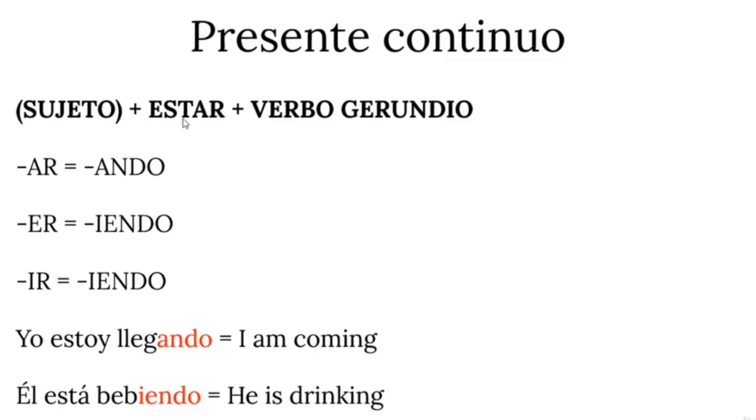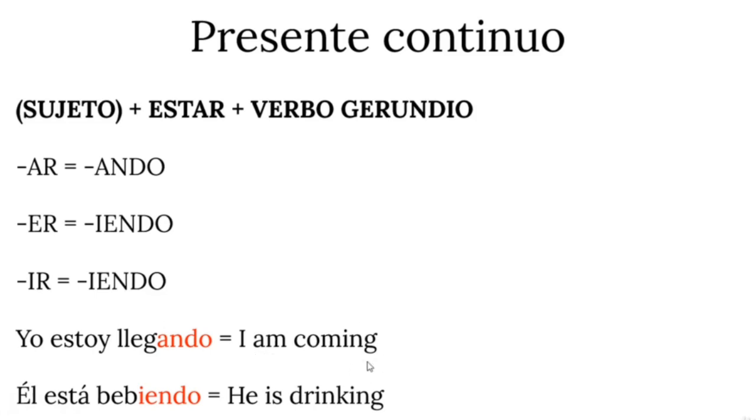Then we have el verbo estar. In this case, we're talking about the present continuous. So, estar en el tiempo presente, estar in the present tense. And then the verb we want to use in the gerundio form. And how do we form this gerundio? Simple, very simple. We take the suffix of the verb we want to use, ar, ir, and we substitute it with ando, yendo.